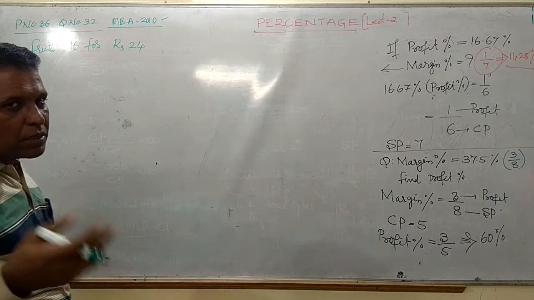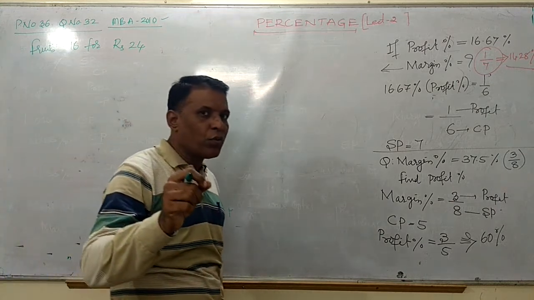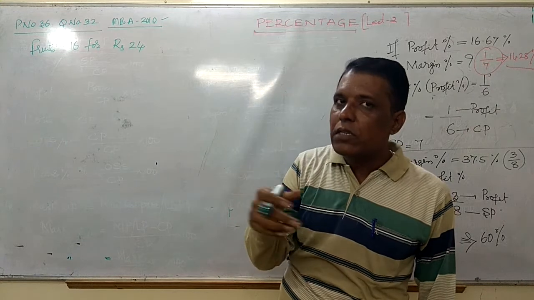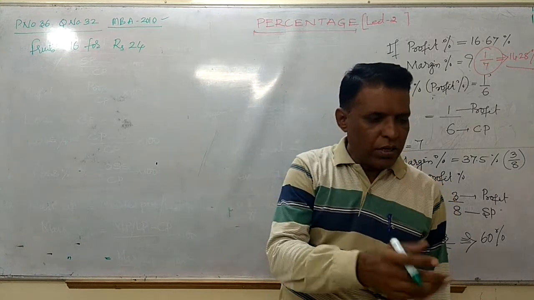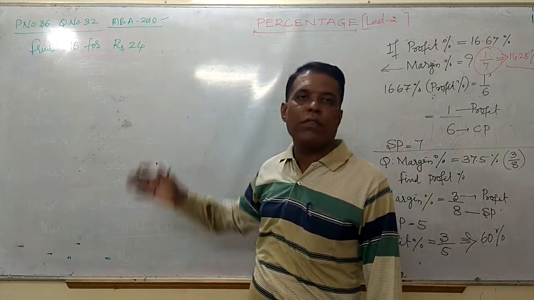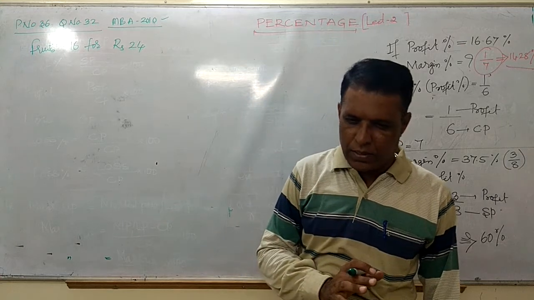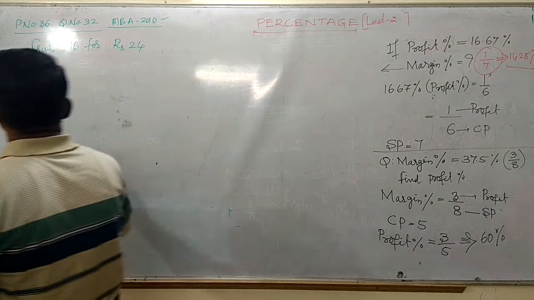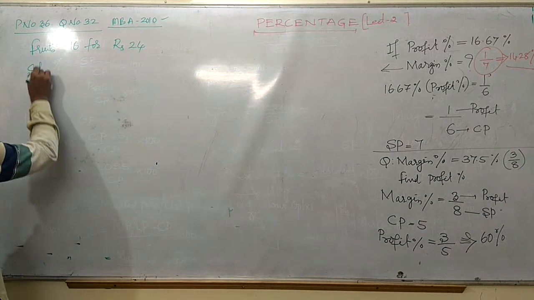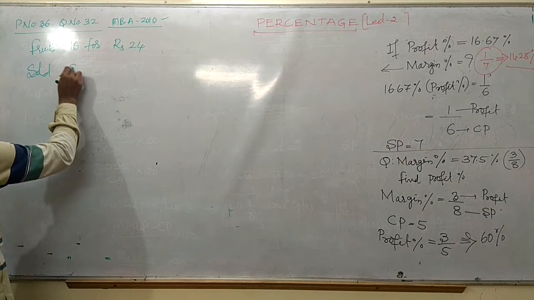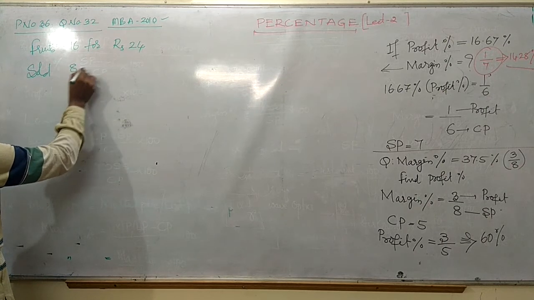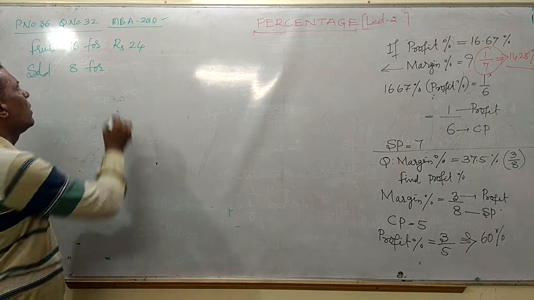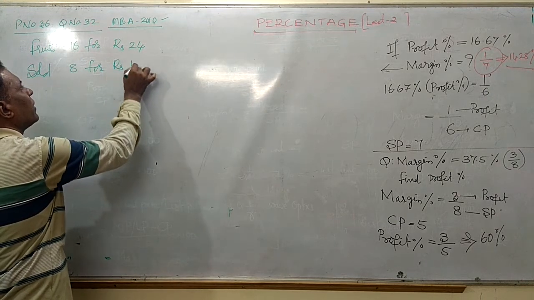The question is given: fruits at 16 for 24 rupees, and he sold them at 8 for 18 rupees.